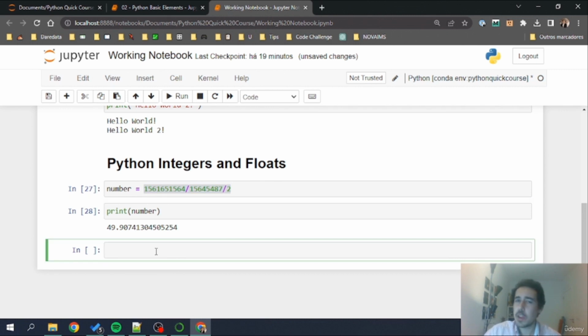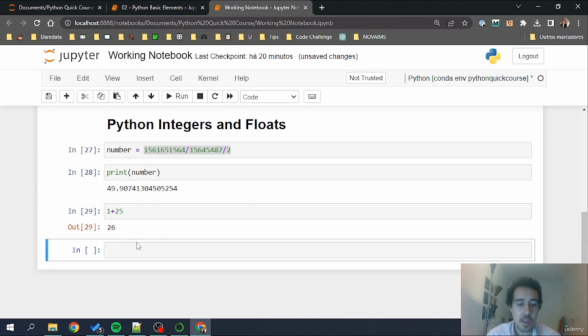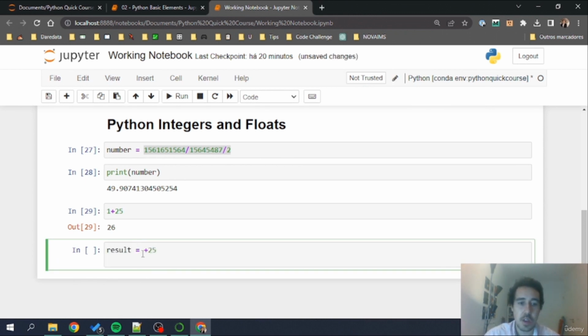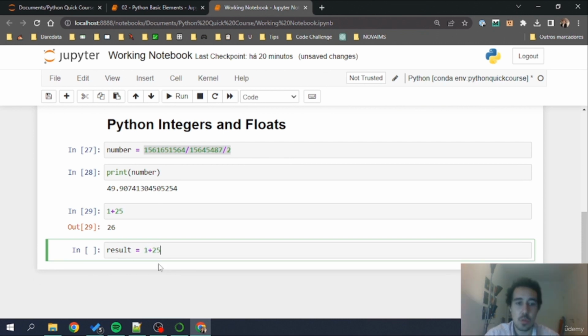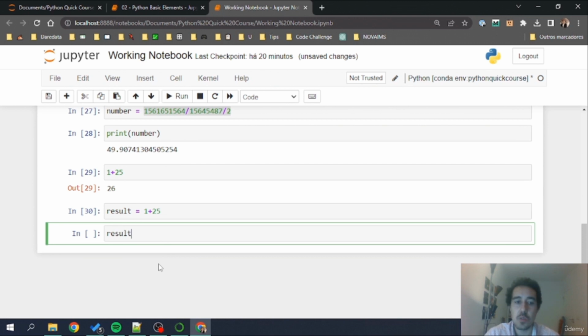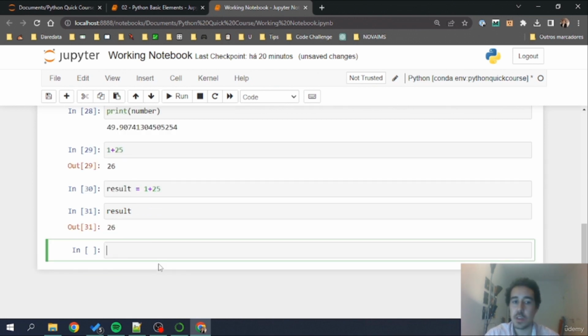Now let's start by using Python as a calculator. I'm not going to use the variable assignment that we are doing right now. We are just going to use code here without assigning this to any variable because it's exactly the same. Okay, this 26 is exactly the same as if I save it in 1 plus 25. Oops, sorry, 1 plus 25, and I can do this and use result here, or I can even use, remember that we can run code in multiple lines here, so I can do this.